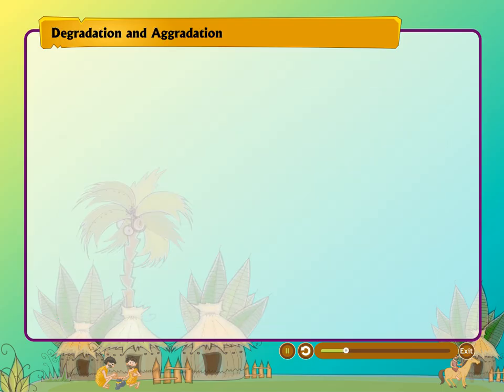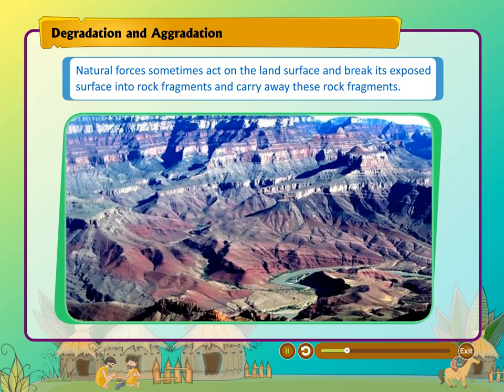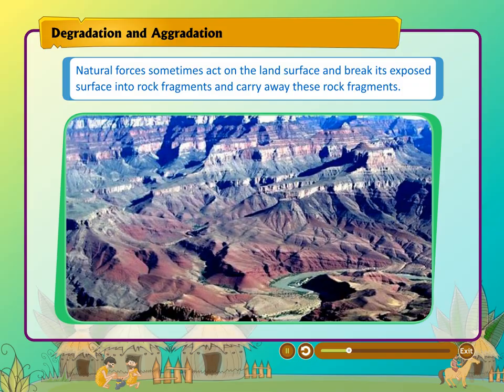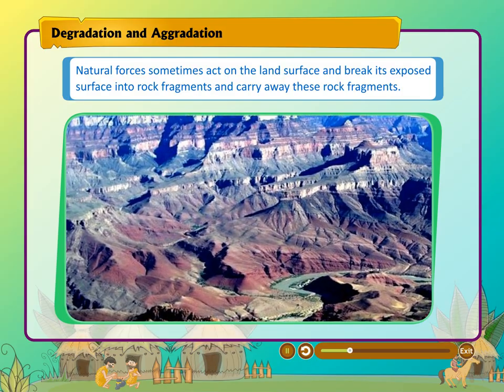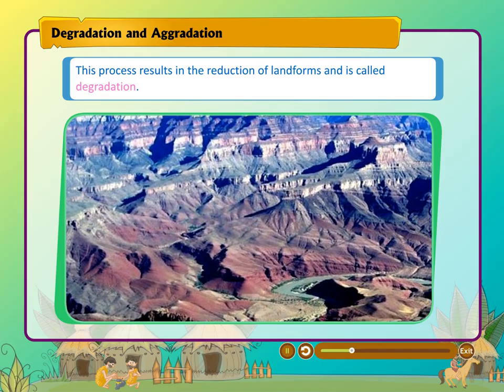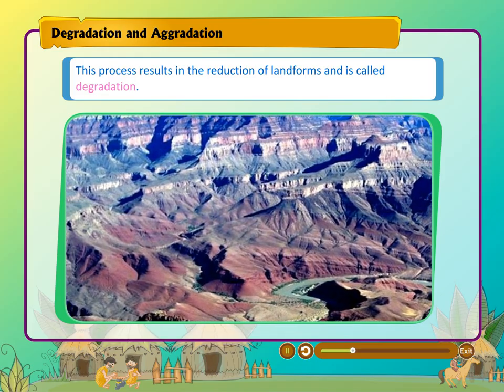Degradation and aggradation. Natural forces sometimes act on the land surface and break its exposed surface into rock fragments and carry away these rock fragments. This process results in the reduction of landforms and is called degradation.